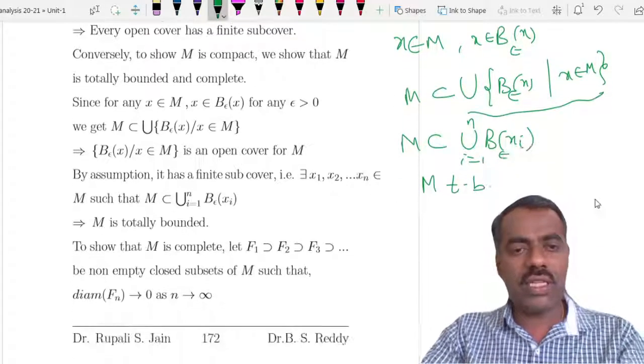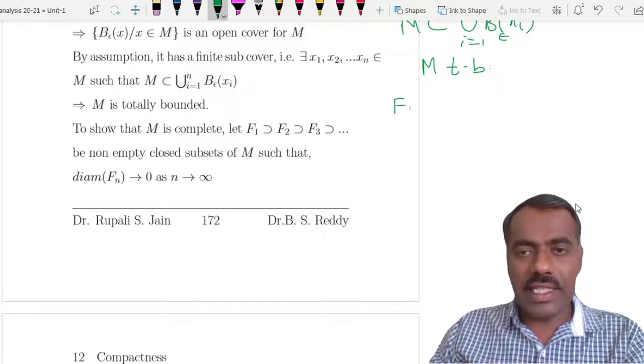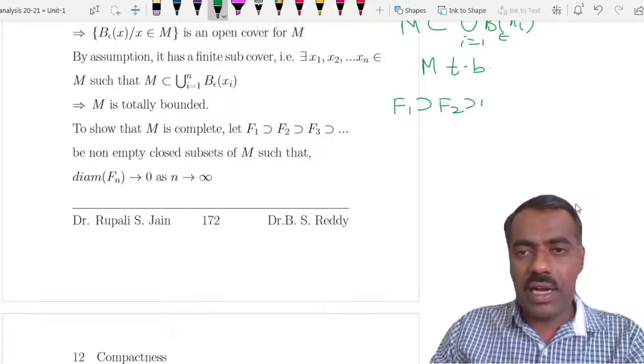Now to show that it is complete, instead of taking a sequence, we will take that nested one again, F1, F2, F3.